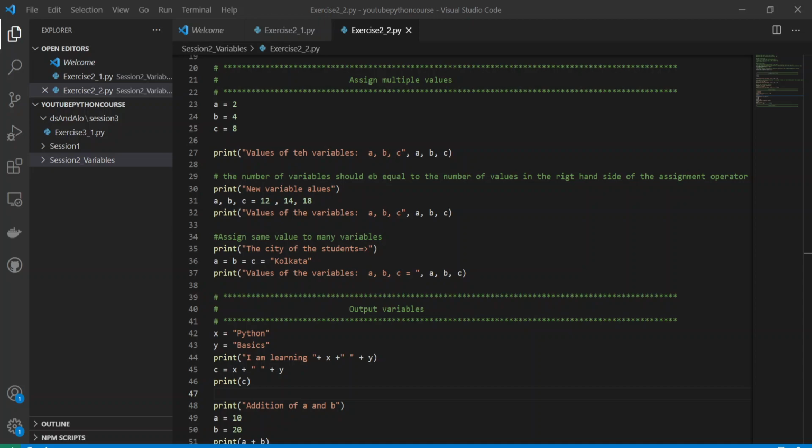Welcome to session 4 on basics of Python programming. So today we'll be discussing Python numbers.